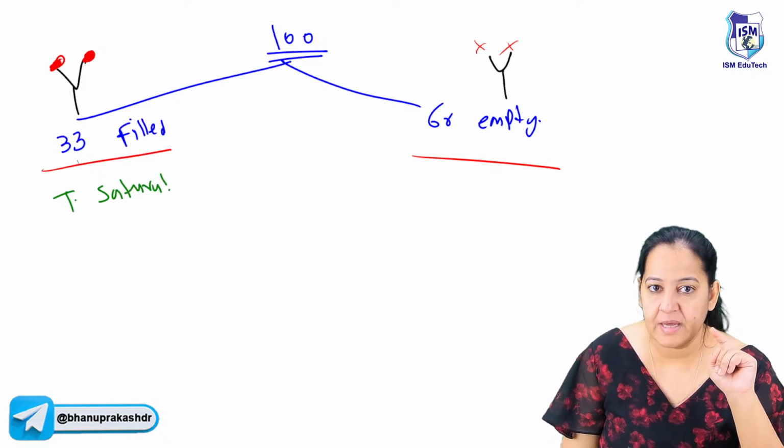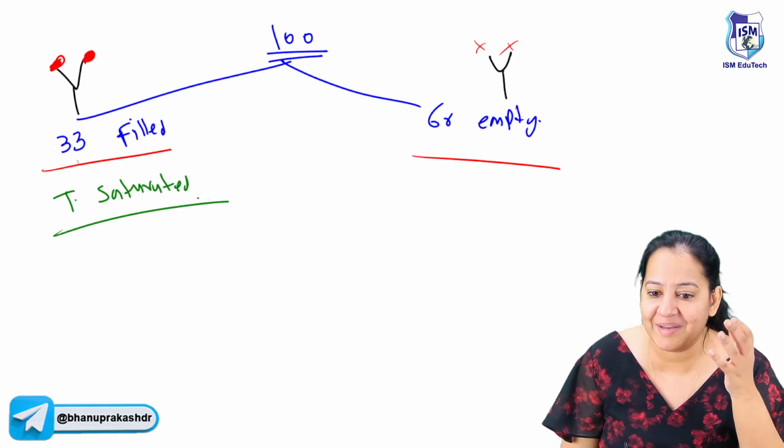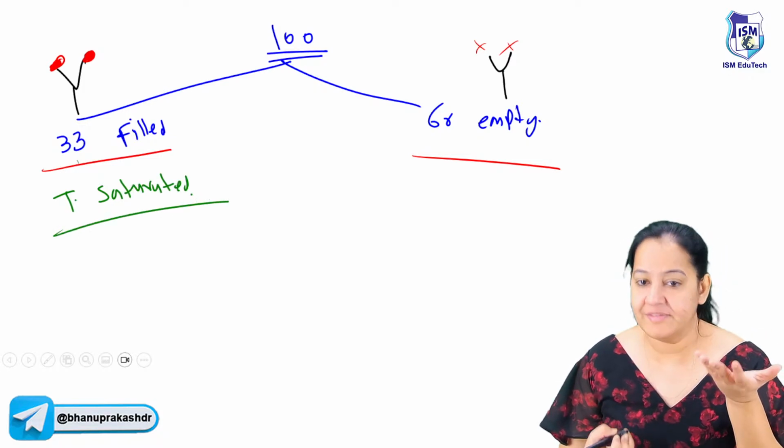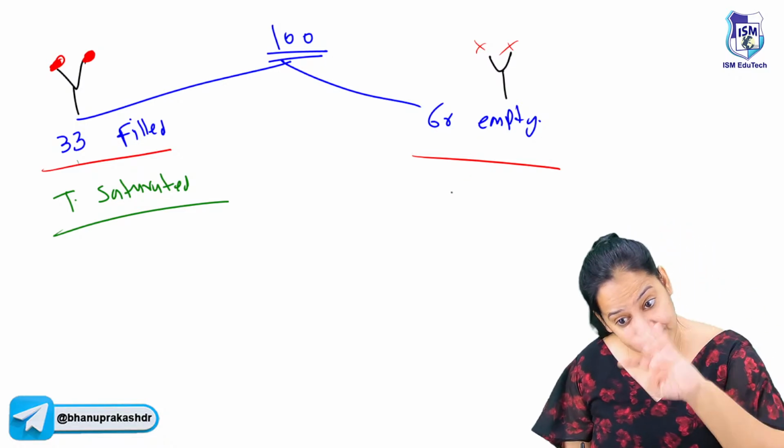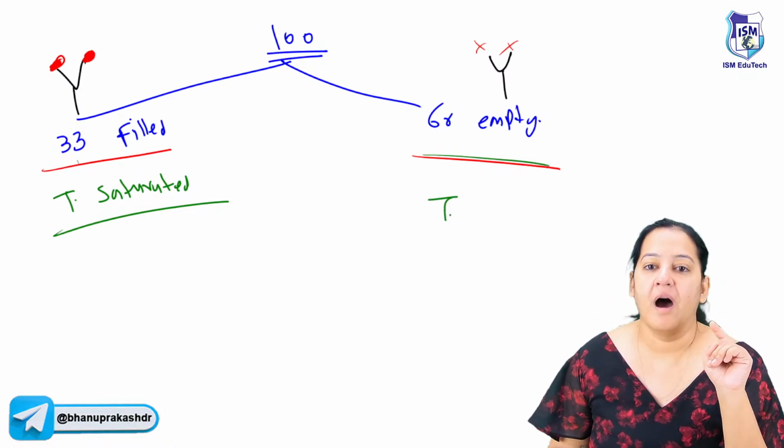What is it known as? They are saturated. The meaning is hidden in the name. It's saturated, that's why transferrin saturation. But the empty ones are known as TIBC.